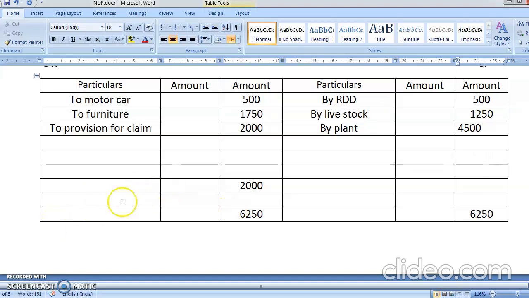Okay, now this thing will go to all the partners. So you'll write here to capital account. Yes, who are the partners? The partners are Mama, Kaka, Baba.